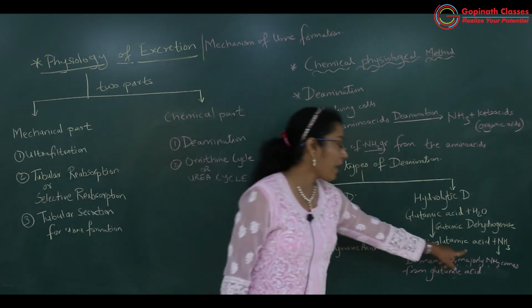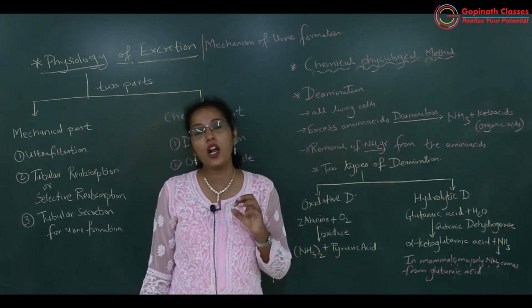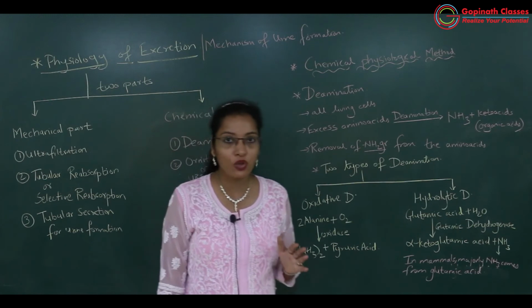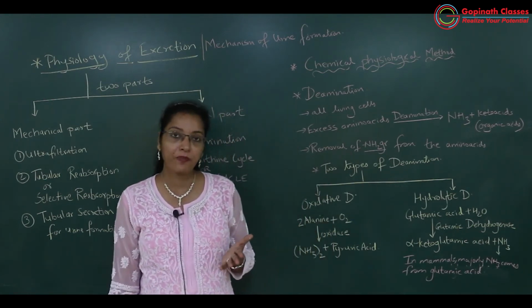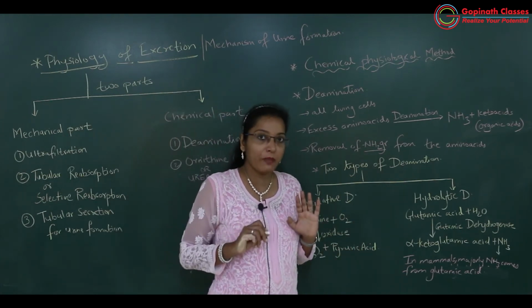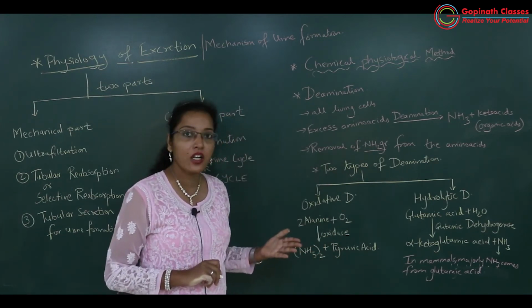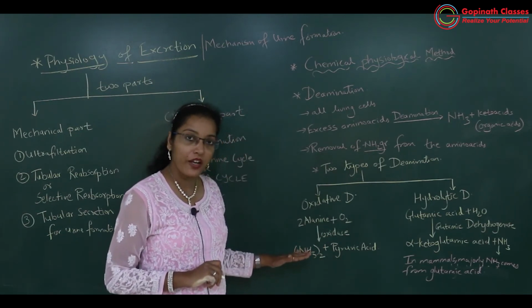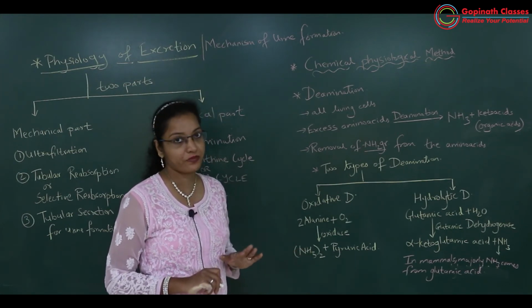And what will happen to this ammonia? Ammonia is highly toxic, and for elimination of ammonia an excess amount of water is needed. But we are land animals, right? We are not living in a water medium. So our body will immediately convert this ammonia into a less toxic form, that is urea.